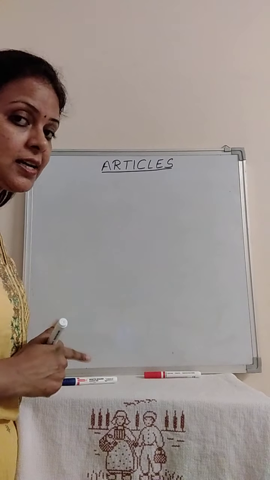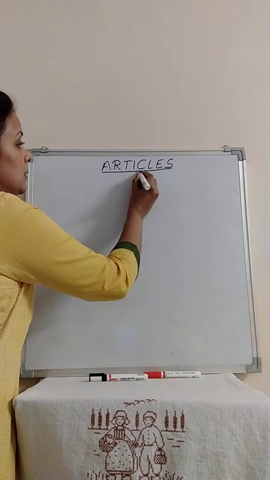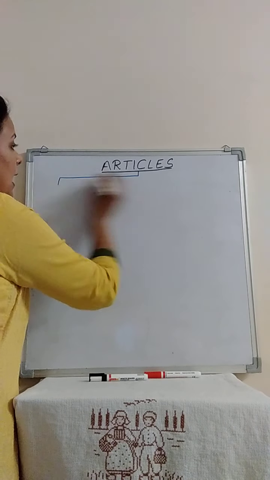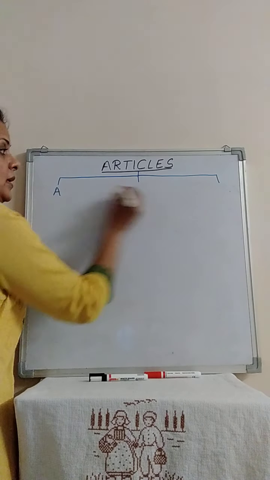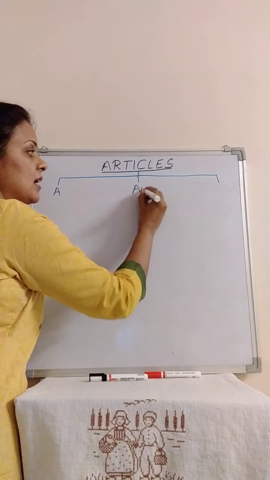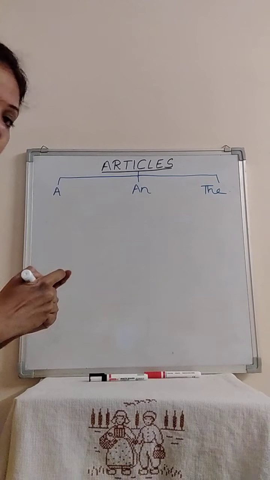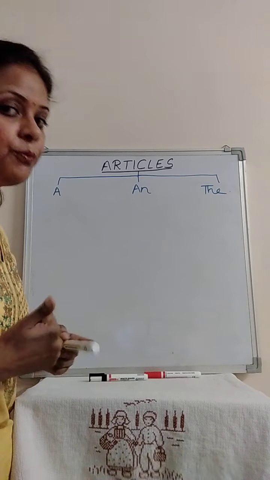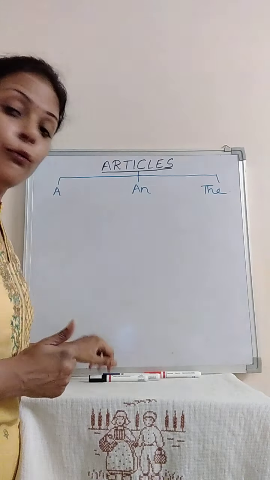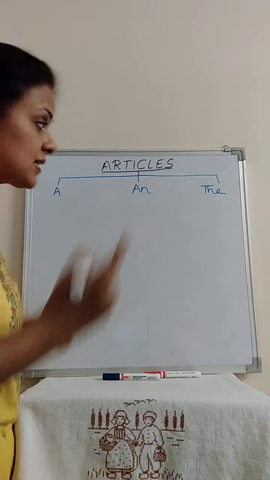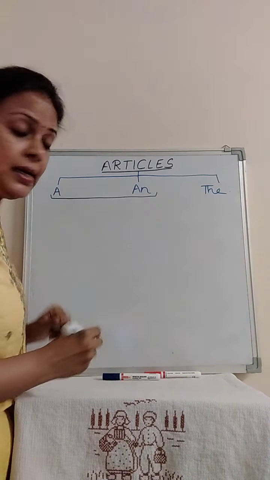So our topic to be discussed today is articles. What are articles? All the words which are a, an and the are the articles. A is an article, an is the article, and the is the article. Yes, these articles are placed before the nouns or the describing words. Let us study the rules when to place a and an.